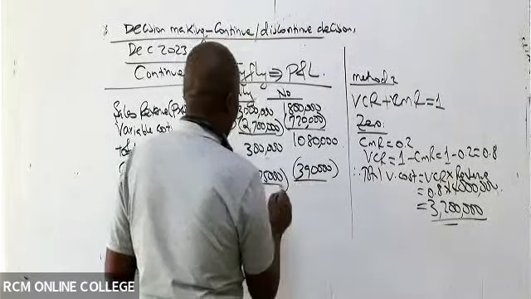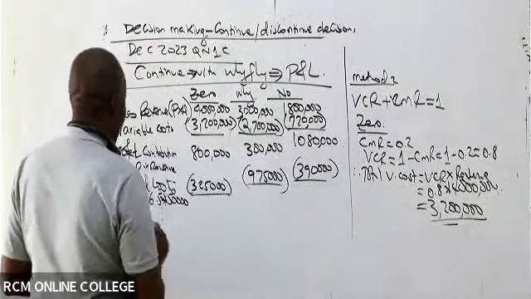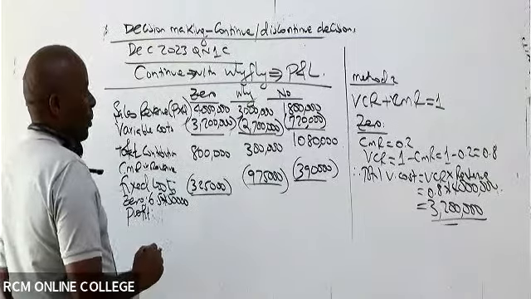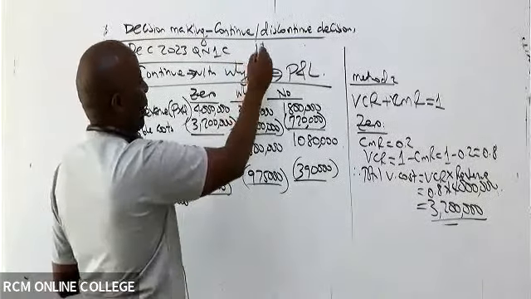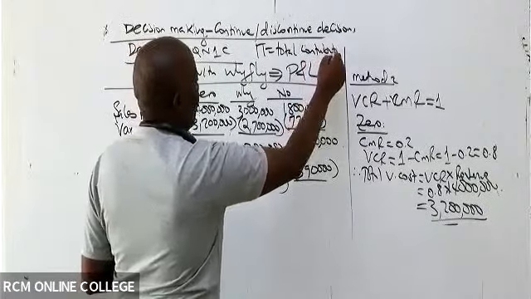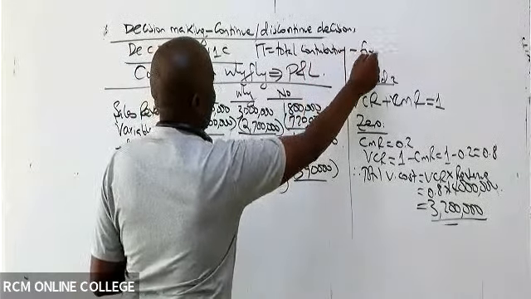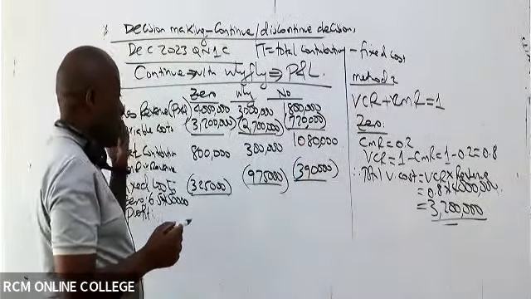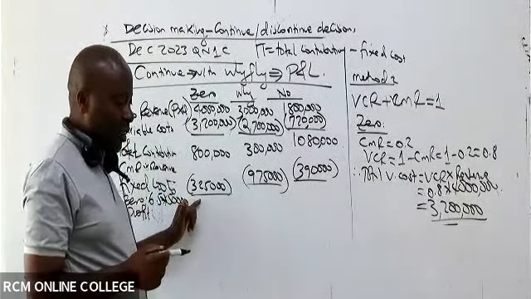So in this case, you are able to give us the profit, which is profit equals total contribution minus fixed cost. So 800,000 minus this.